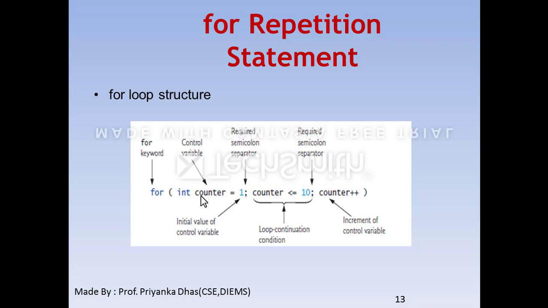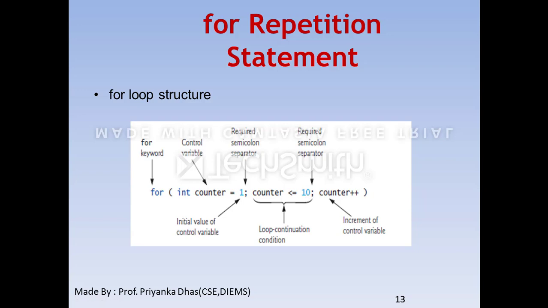There are 3 things you have to do with that control variable. First, you have to initialize it. The first part shows a control variable initialized with the value 1. After that a semicolon is given, which is required. Next you have to provide a condition to continue the loop. The condition is that you continue this loop until counter is less than or equal to 10.